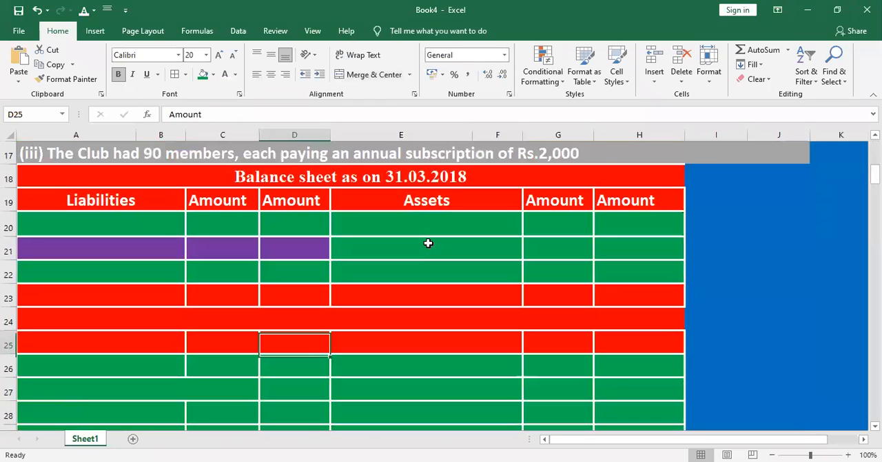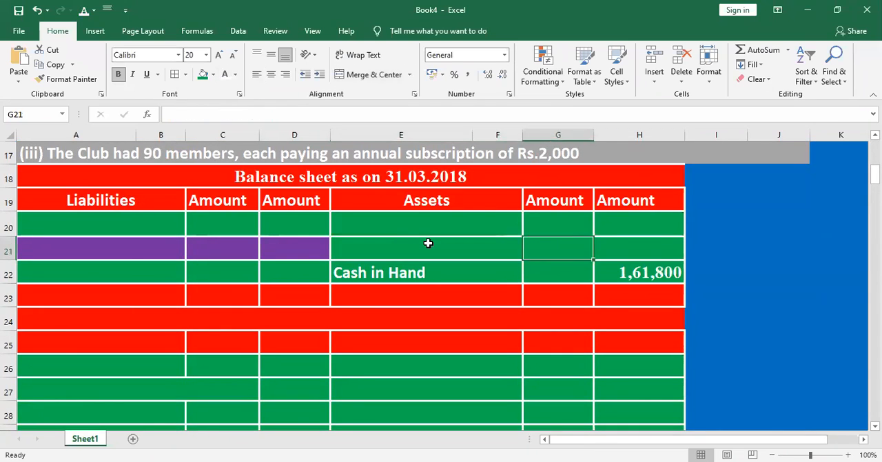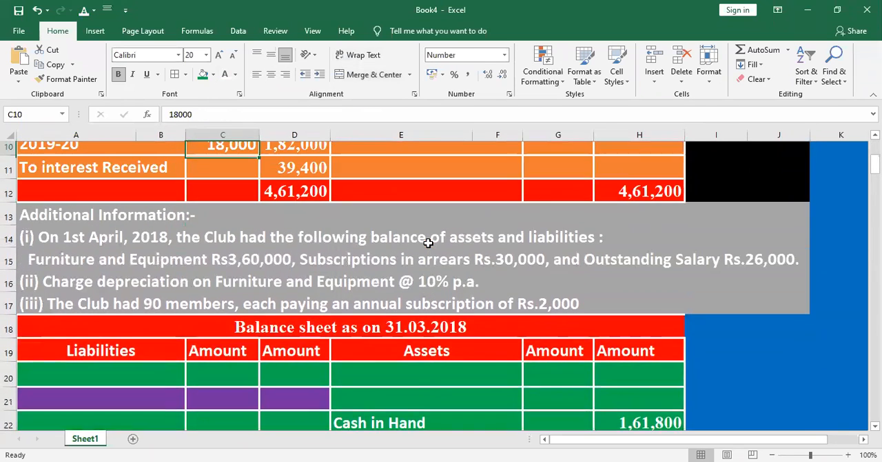Opening balance sheet, how do we prepare it? Balance sheet as on 31st March 2018. Liabilities, let me mention the asset side first. Cash in hand 1,61,800. Good. Next, what are the other information here?